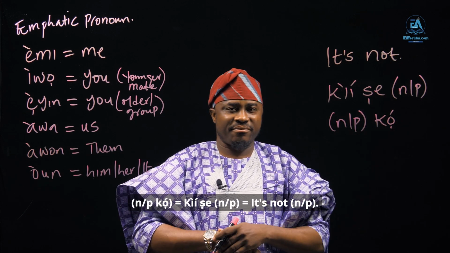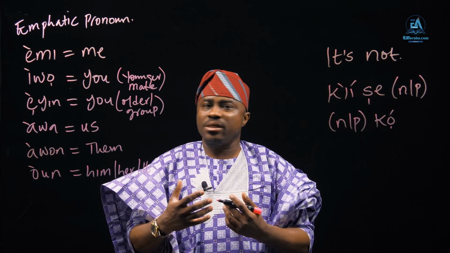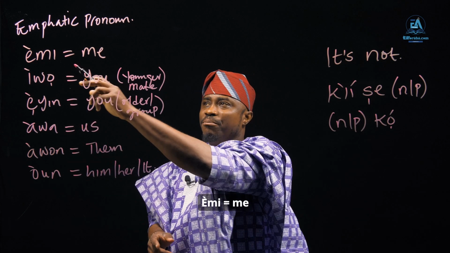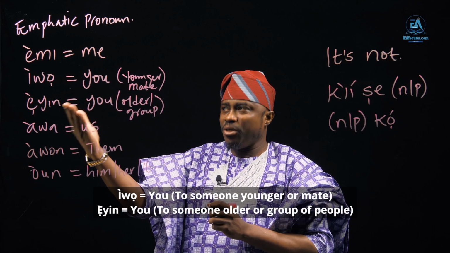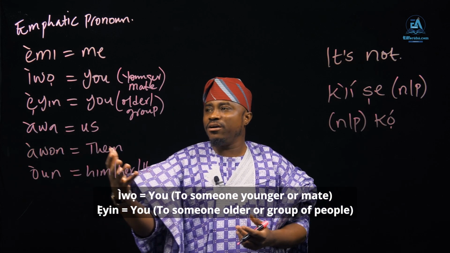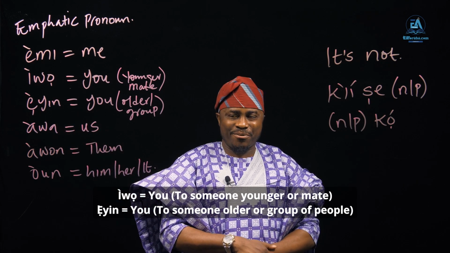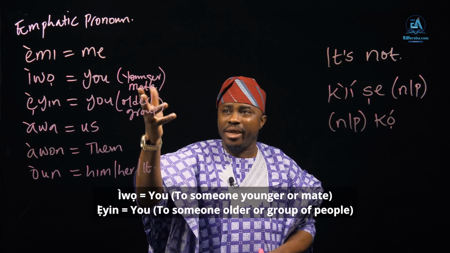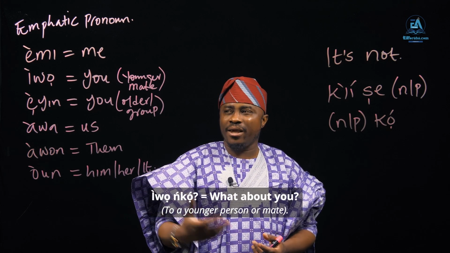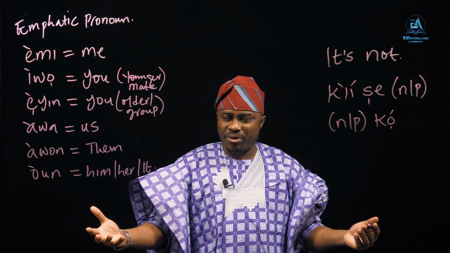Noun or pronoun, then kọ́. So you say "it's not." We use it with emphatic pronouns. Emphatic pronouns like èmi, which is me. Ìwọ, that is you, to your mate, or ẹ̀yin to someone older or a group of people. Ìwọ ńkọ́, what about you? And ẹ̀yin ńkọ́, what about you, to someone older or a group of people.